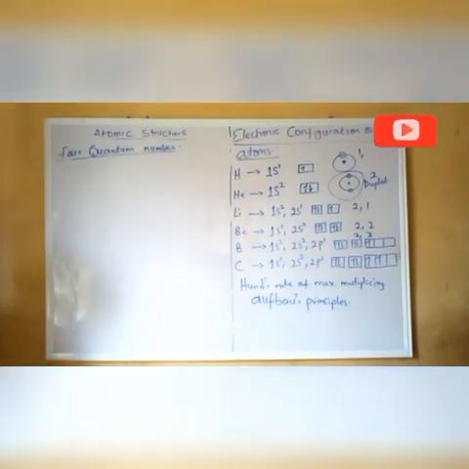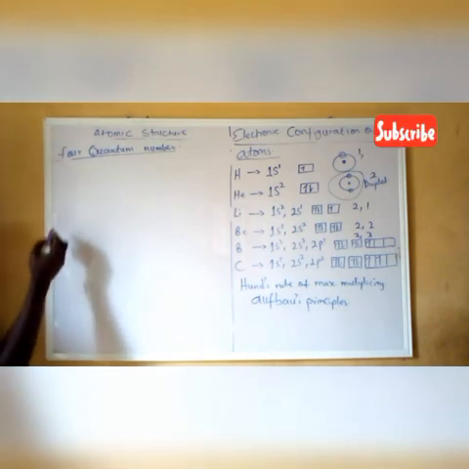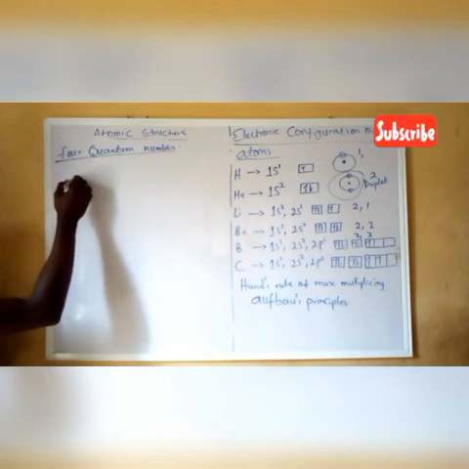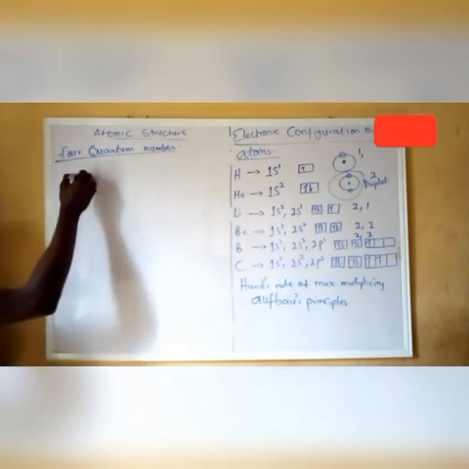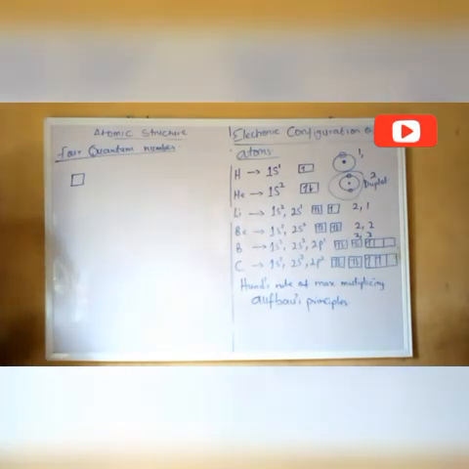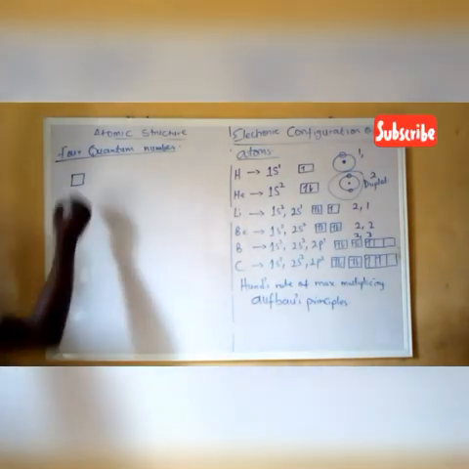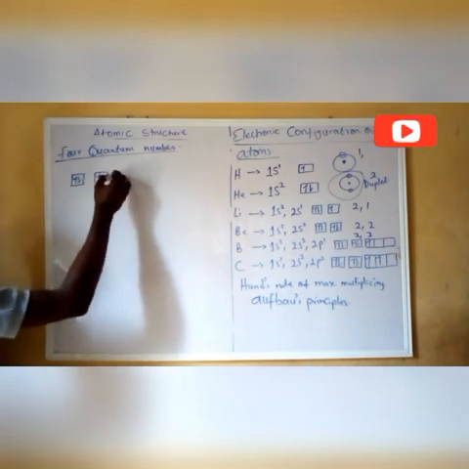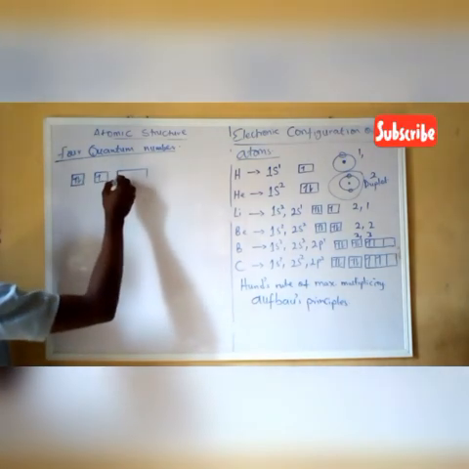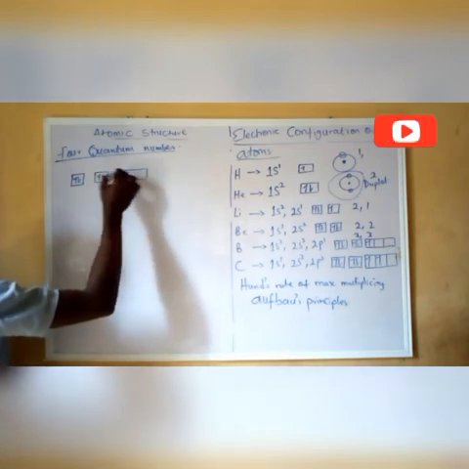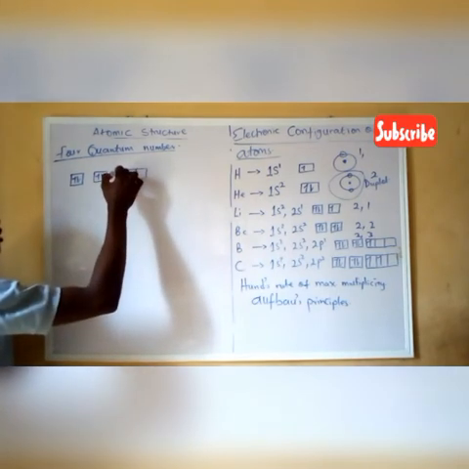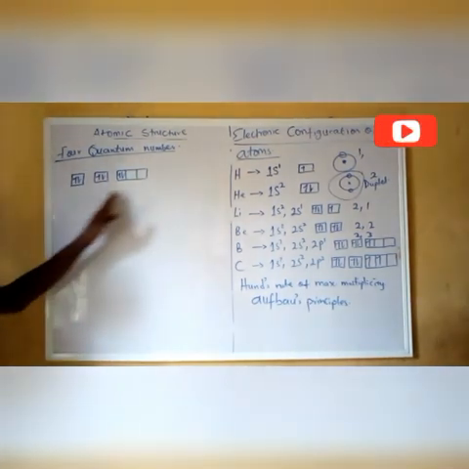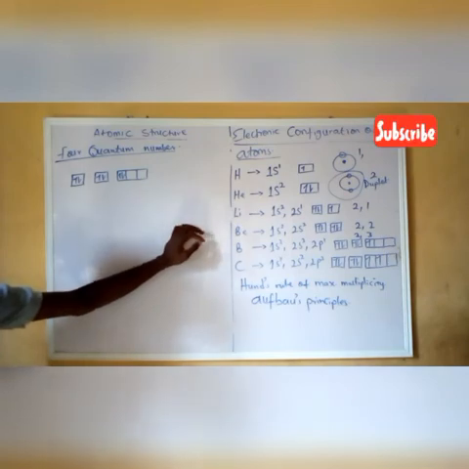So now there is a question that comes in JAMB, like I have a question that says which rule this configuration is not in line with. So the question says the configuration here is not in line with a particular rule.